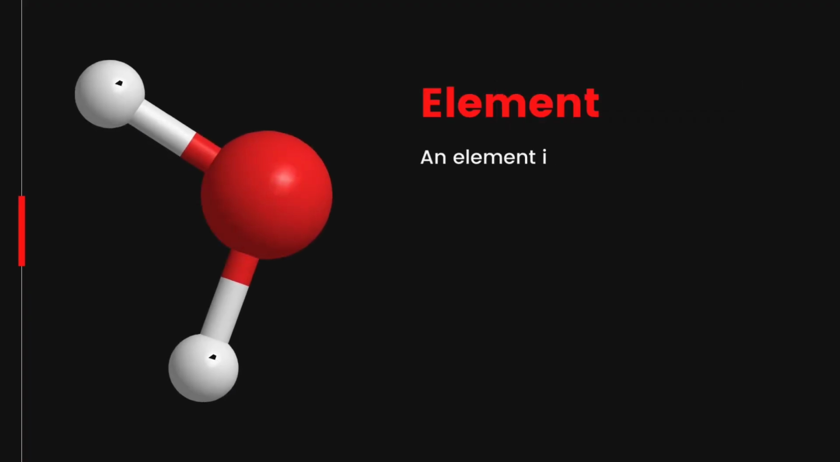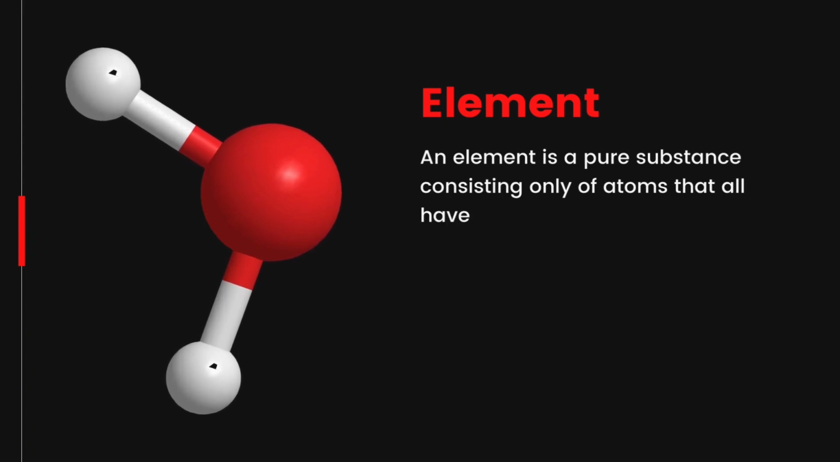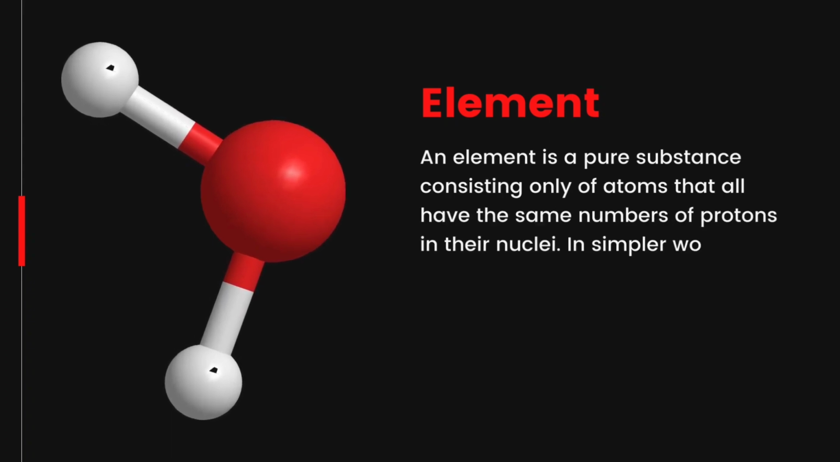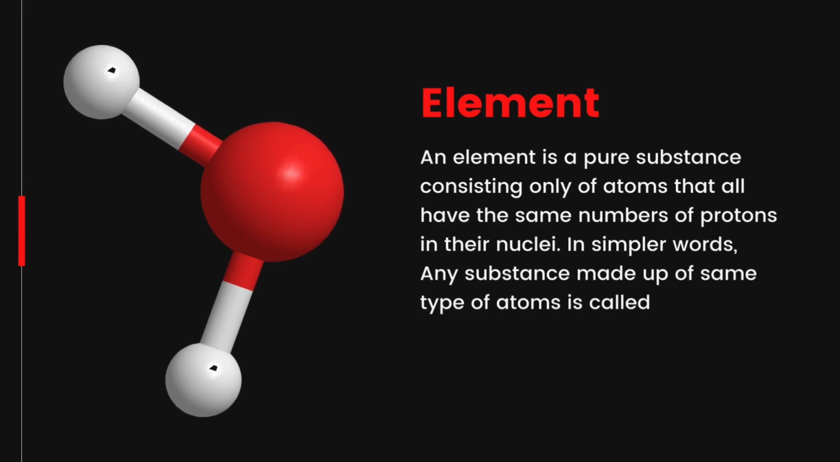Now, what is an element? An element is a pure substance consisting only of atoms that all have the same numbers of protons in their nuclei. In simpler words, any substance made up of the same type of atoms is called an element.